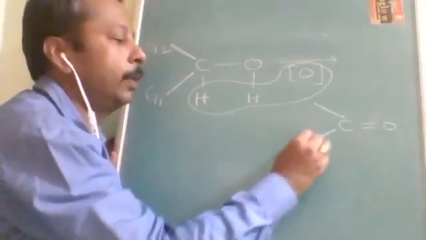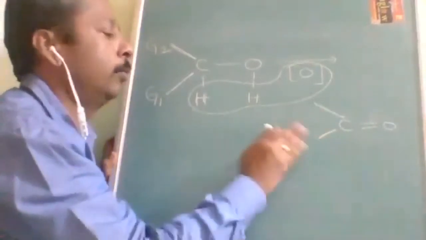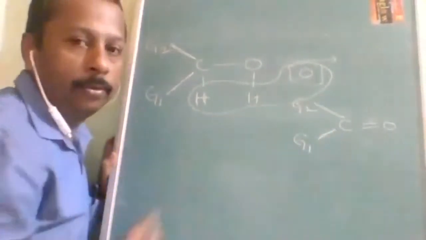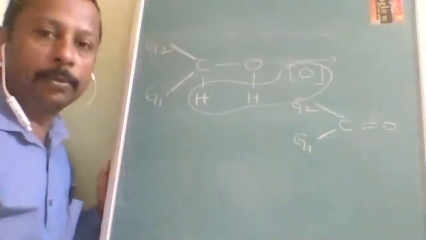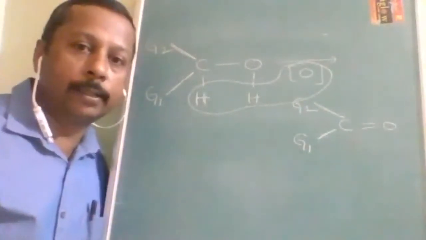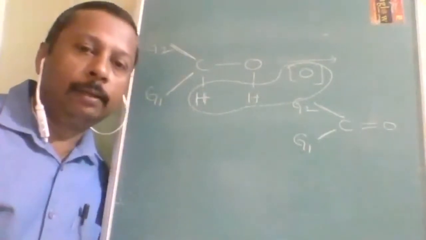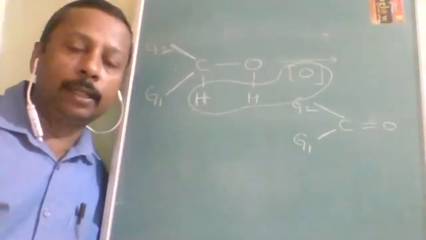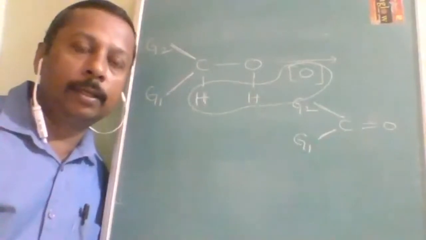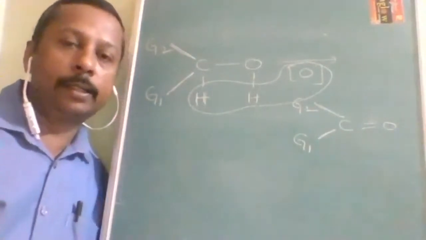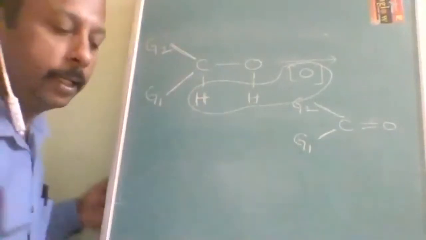Now I am writing R, group 1 and group 2. You already know: if both are alkyl groups, then it is a ketone. If both are hydrogen, then it is formaldehyde. If one is hydrogen and the other is an alkyl group, then it is an aldehyde, anything other than formaldehyde. Is it understood? This is the common mechanism.